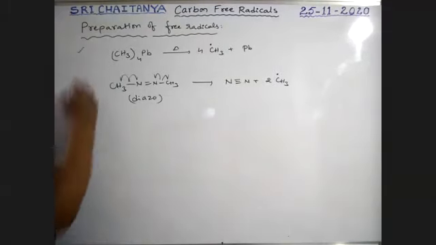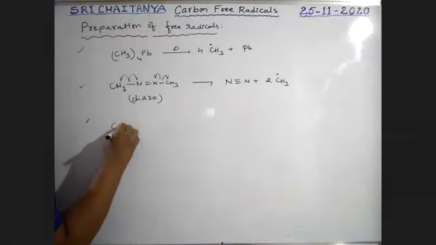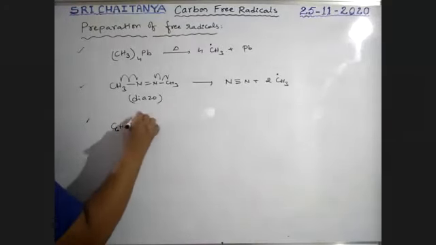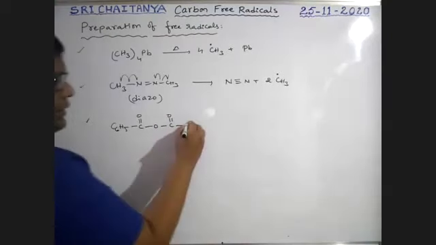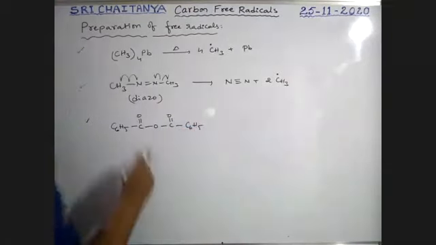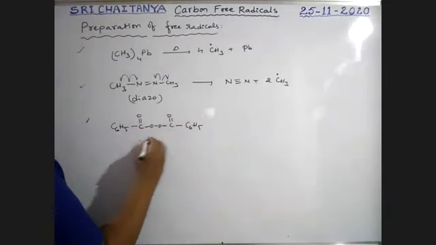Next, third case, that is C6H5 COO CO C6H5. Just a minute. Another O is also there. A peroxy link is there.